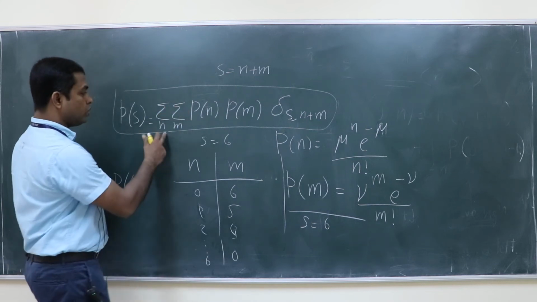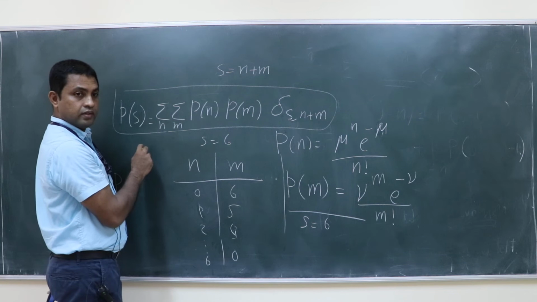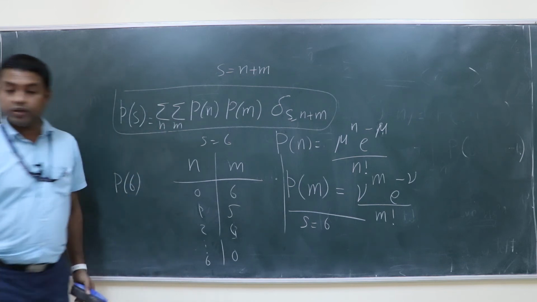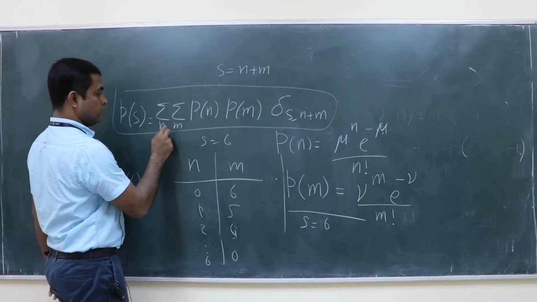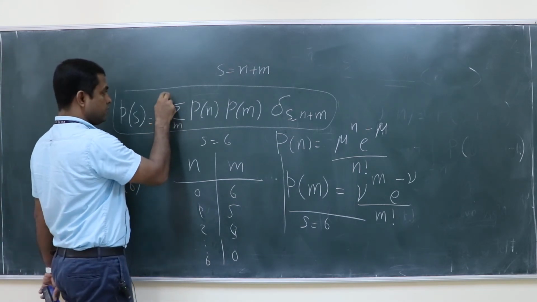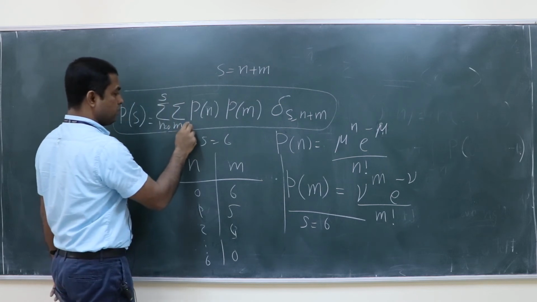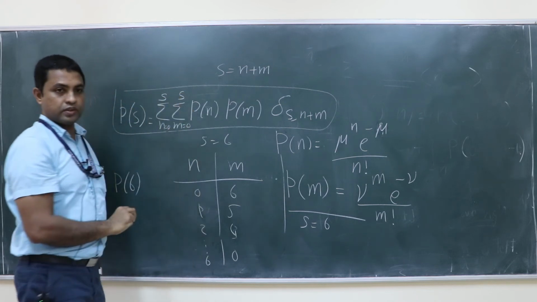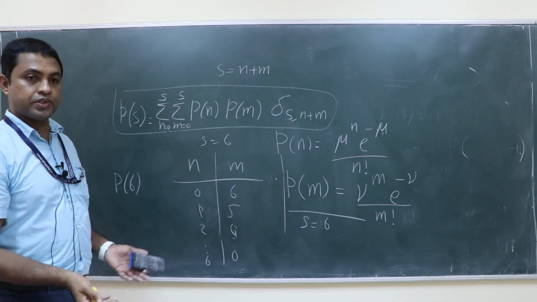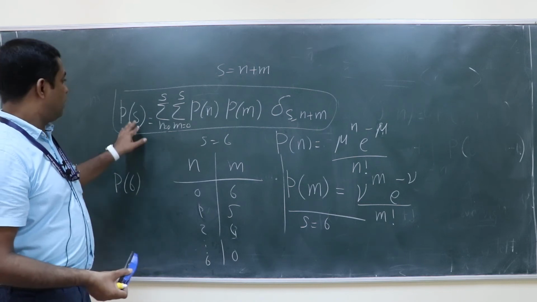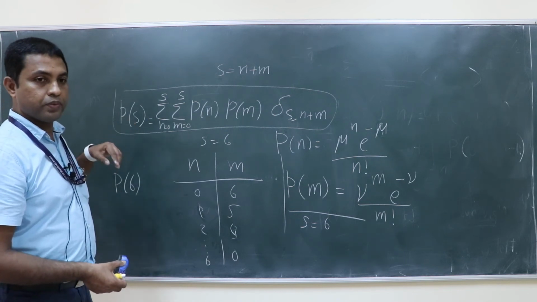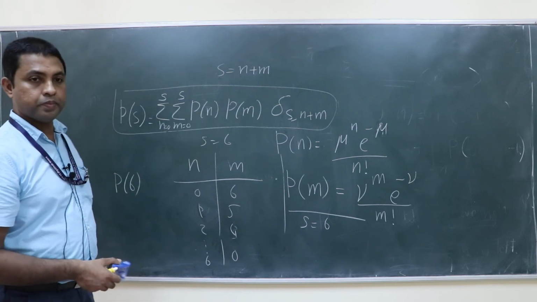So n should run from where to where only? n should run from 0 to S. m should run from 0 to S. If n or m is more than S, obviously you will not get any probability contribution from those n and m.